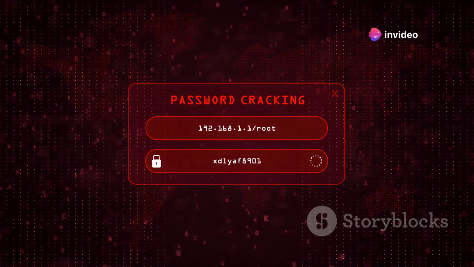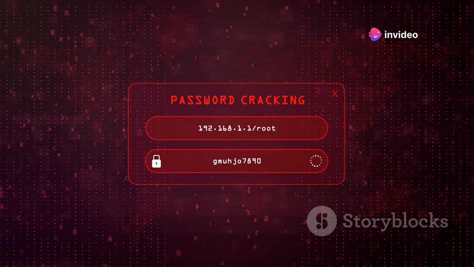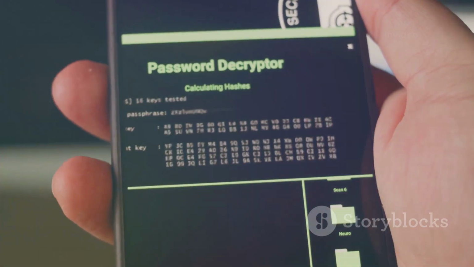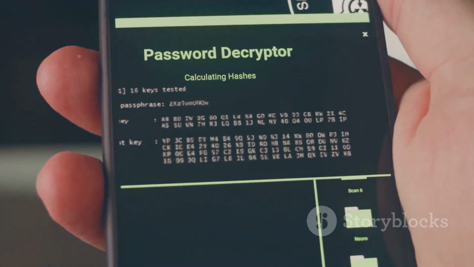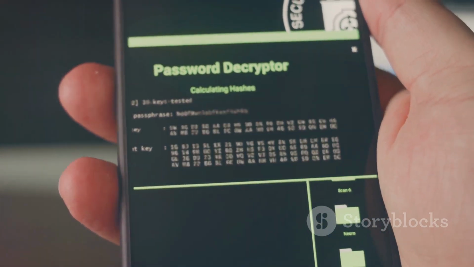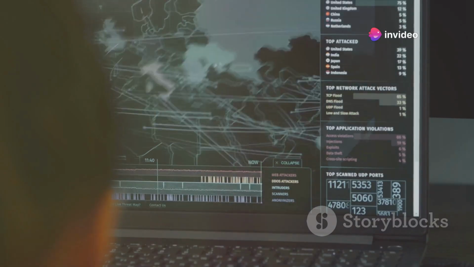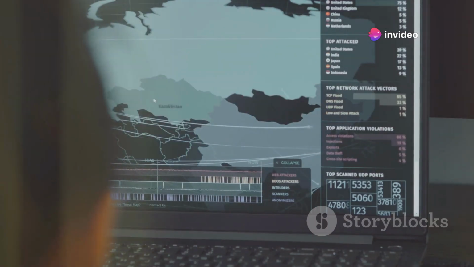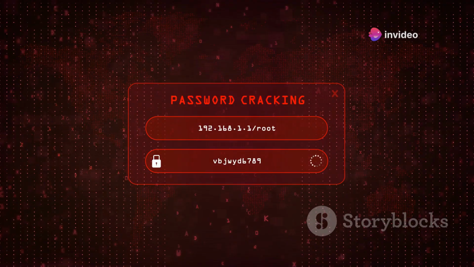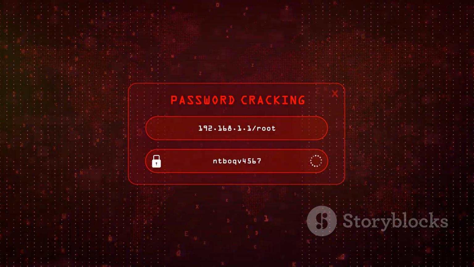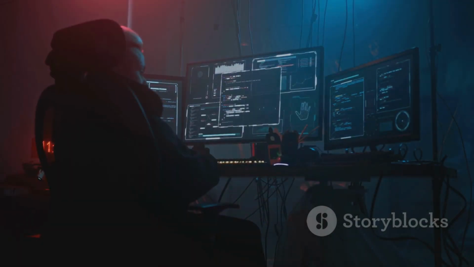Dictionary attacks use lists of commonly used passwords, often combined with variations, to crack accounts. It's like trying the most obvious keys first, hoping to get lucky. Rainbow table attacks use pre-computed tables to speed up the password cracking process. They're like having a shortcut to the key, making the search much faster. Ethical hackers use password cracking tools to test the strength of passwords and educate users about good password hygiene.